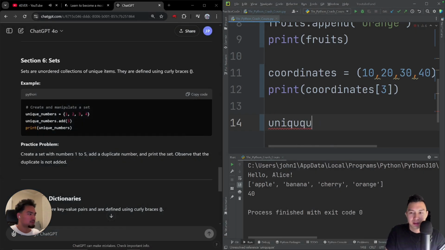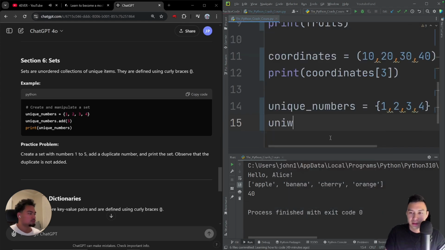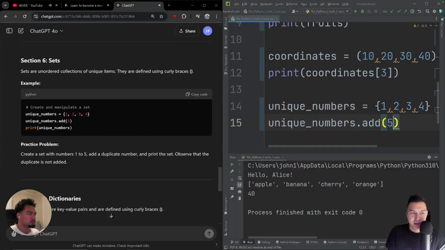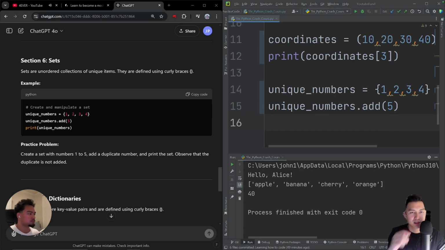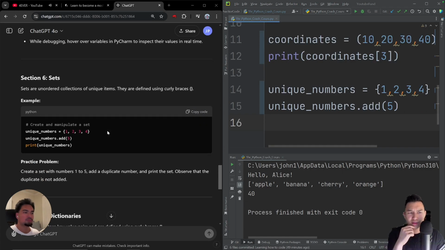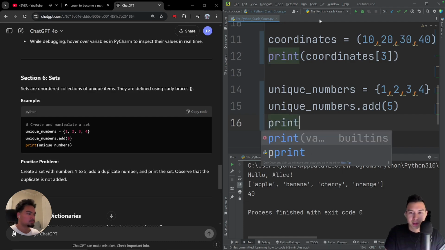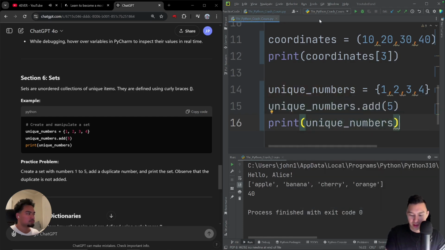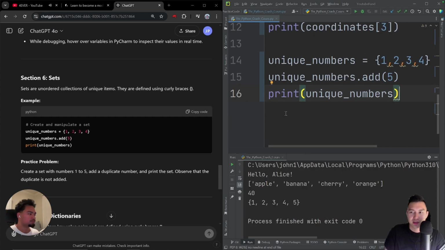Unique numbers equals curly brackets 1, 2, 3, 4. Unique numbers dot add. Okay, so I'm adding to a list. What's a curly braces again? Sets are unordered collections of unique items. Okay. Print unique numbers. Shift F10. Okay, so it just adds it on.